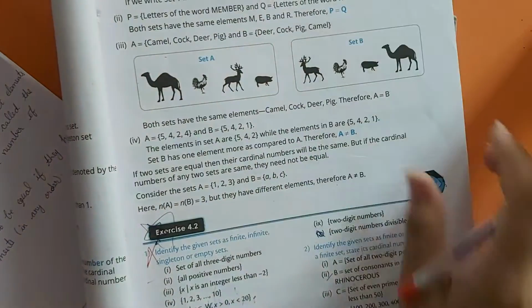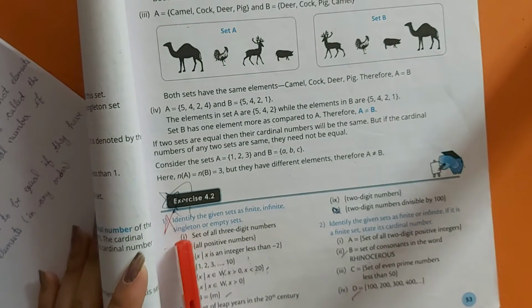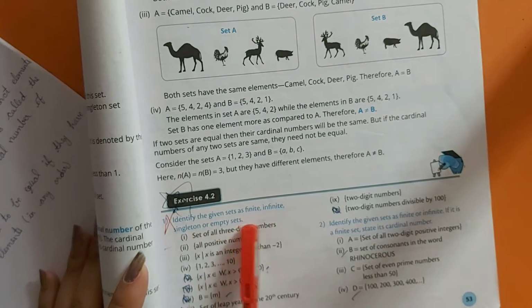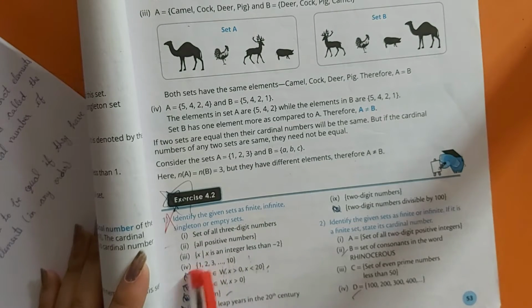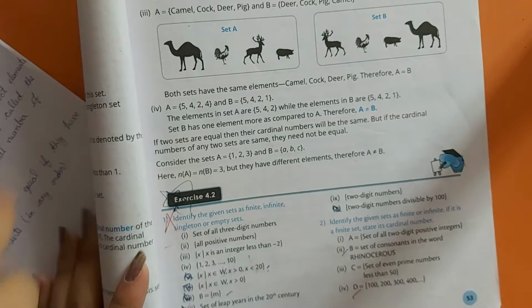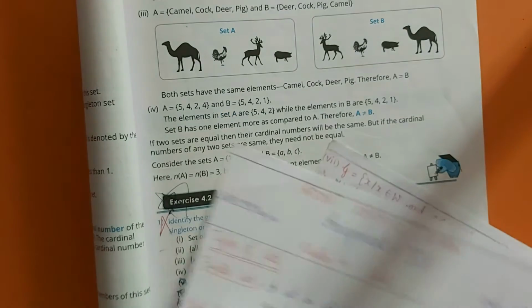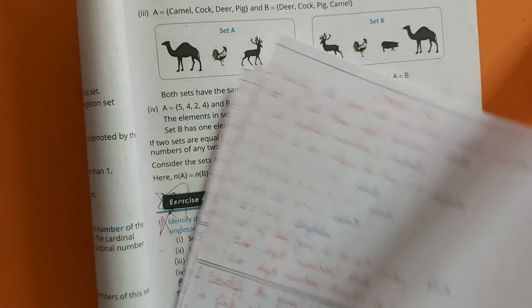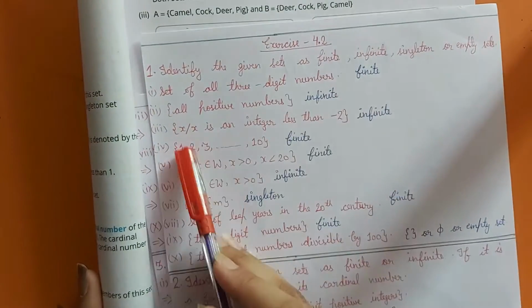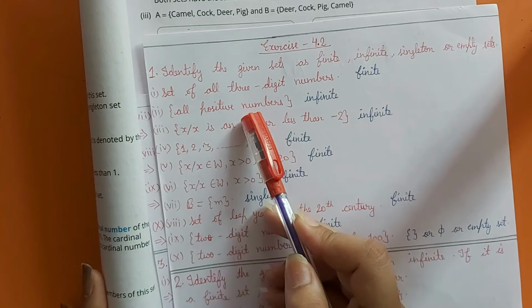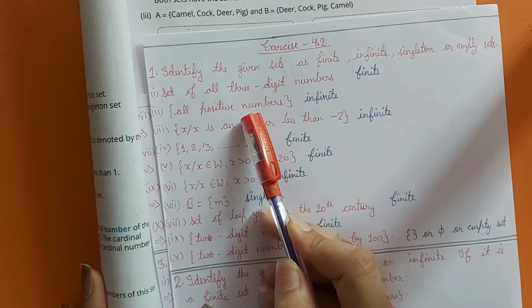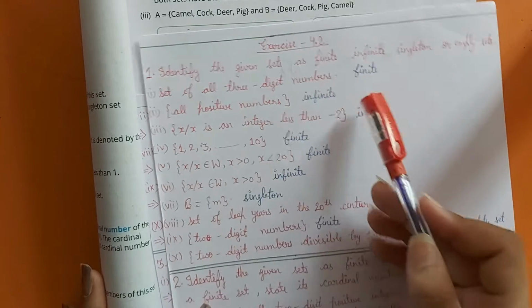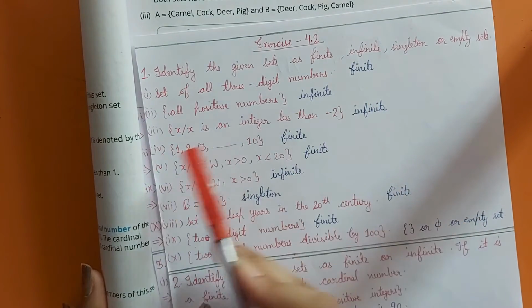Now come to our exercise. Exercise 4.2. Identify the given sets as finite, infinite, singleton or empty. The first one is set of 3-digit numbers. So we know how many 3-digit numbers we have. So that is a finite set. Next is all positive numbers. We don't know what are the possible positive numbers we have. We have infinite positive numbers. So our answer is infinite.